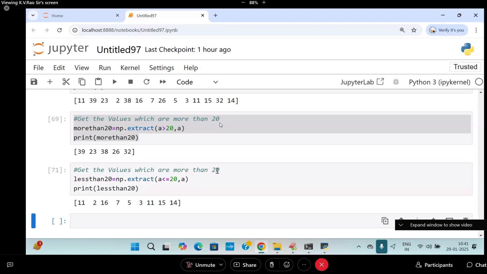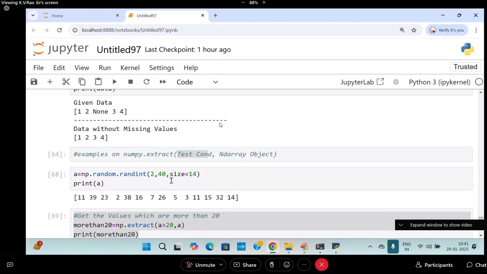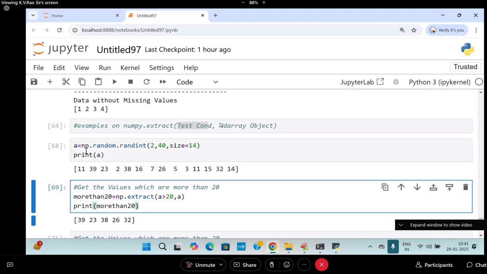Dear students, in this place you can call one function also. This is called what condition? Test condition. The test condition gives you either true or false, so you can call one function also, returning true or false. Because wherever true or false is coming, you can use one function also. You can write it if you want like this.